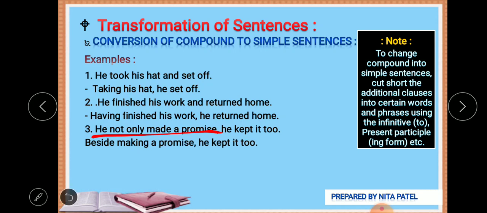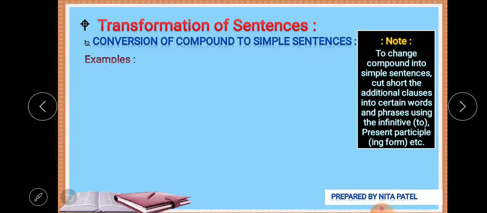Besides making a promise, he kept it too. As I told you, it is all an exercise of mind. There is no certain technique that you have to use this or that. But if you keep some things in mind, the questions will be easier for you.